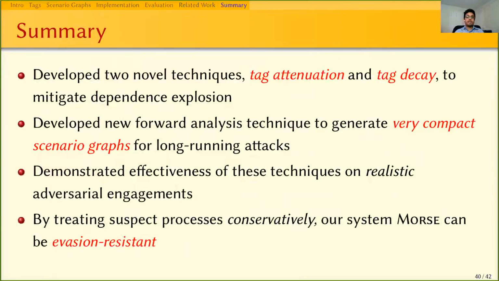In summary, we developed two novel techniques, tag attenuation and tag decay, to mitigate dependence explosion. We also developed a forward analysis technique to generate compact graphs. We demonstrated the effectiveness of these techniques on realistic adversarial engagements. By treating suspect processes in a conservative manner, our system, Morse, can be evasion resistant.